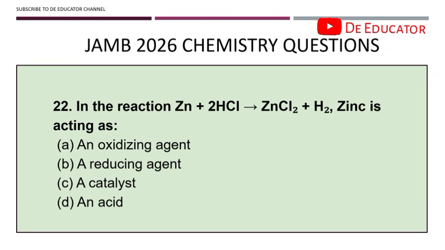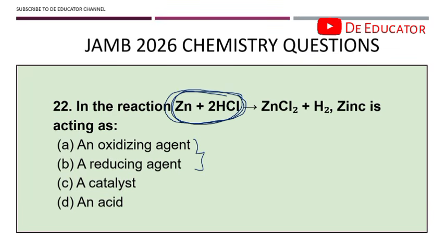In the reaction Zn plus 2HCl gives ZnCl2 plus H2, zinc is acting as what? Now, if you come across a question like this and they ask which one is the oxidizing agent, which one is the reducing agent, which process is oxidation, which process is reduction, take note: when you are looking at oxidizing and reducing agents, it is always in the reactant. So if they give you this equation and ask what's the oxidizing agent, what's the reducing agent, and give you some options, you can streamline your answers to just two because you already know that it's in the reactant.